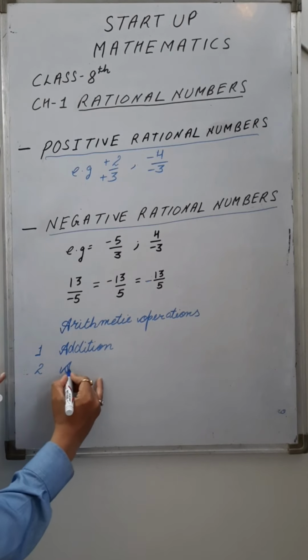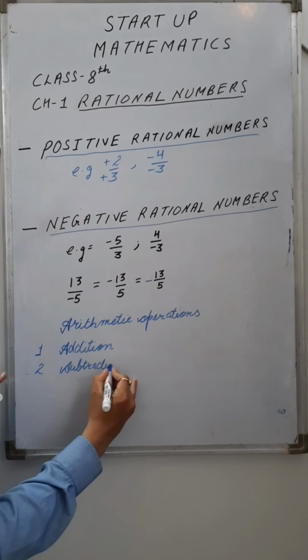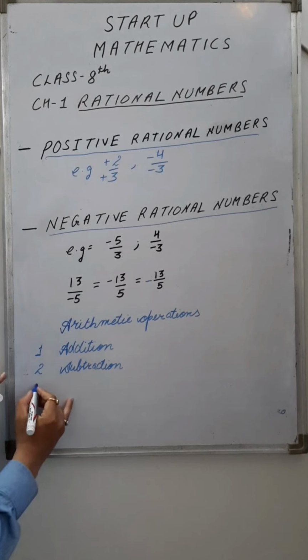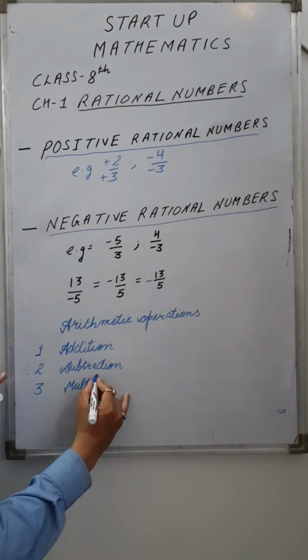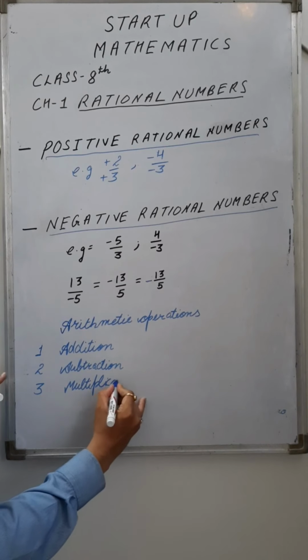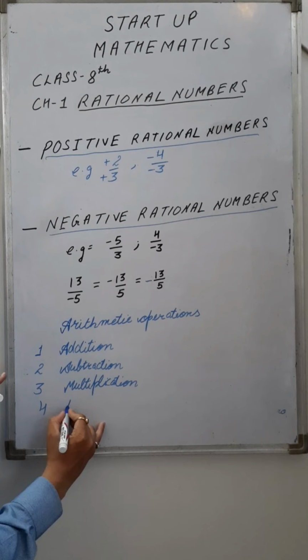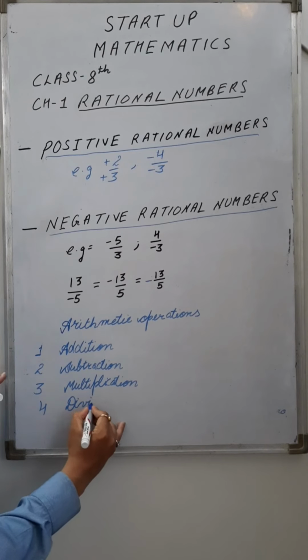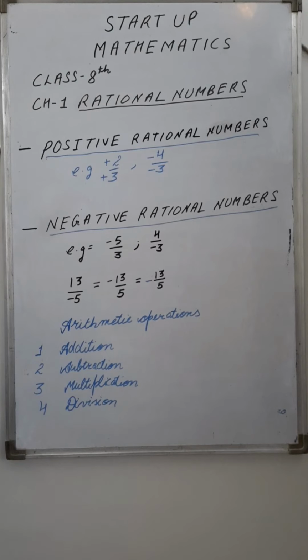Second is subtraction. Third is multiplication. And fourth is division. So these are the arithmetic operations that we apply on rational numbers.